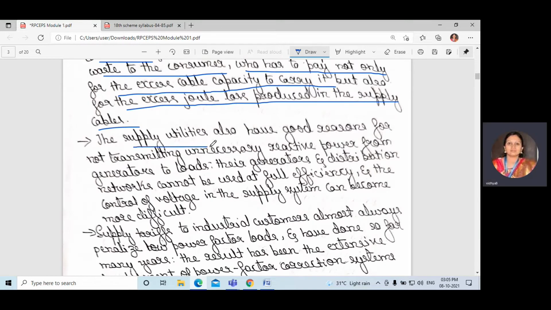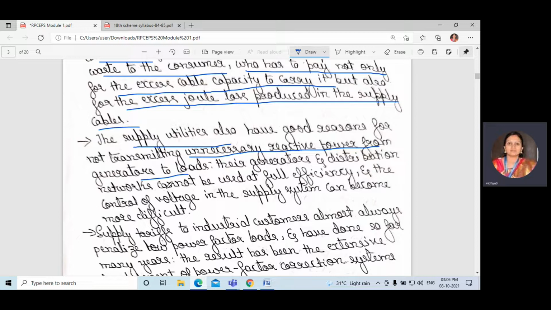The supply utilities also have good reasons for not transmitting unnecessary reactive power from generators to loads.